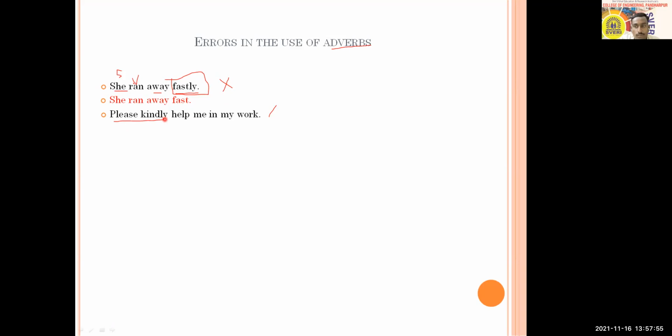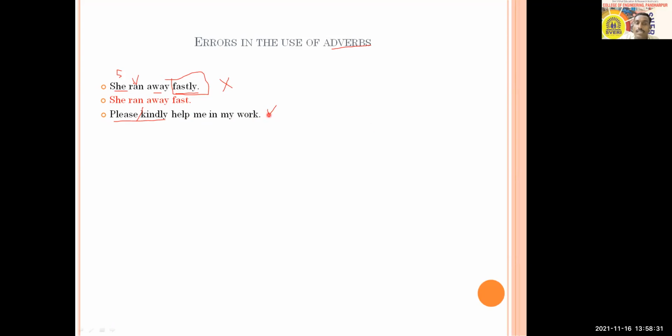Okay. So if you're not able to find it out, does it mean that the sentence is all right? There is no error? We can correct it like this by putting the word slash here, or oblique here. So what should be there? Can you use both words together, please and kindly? Either you need to use "please help me in my work" or "kindly help me in my work." That is going to be the correct way.